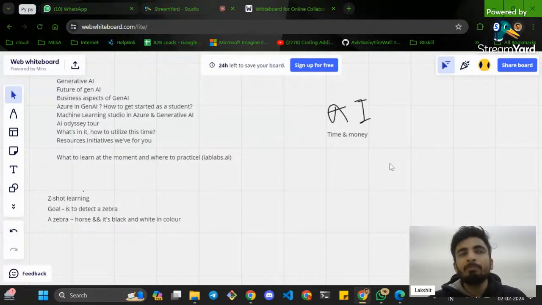How money? I'll tell you. If I want to run my own machine learning model on my on-premise solution, I have to set up the compute, and the cost would be around 5 to 6 crore rupees for me, right?